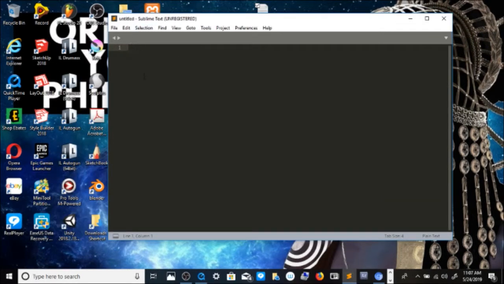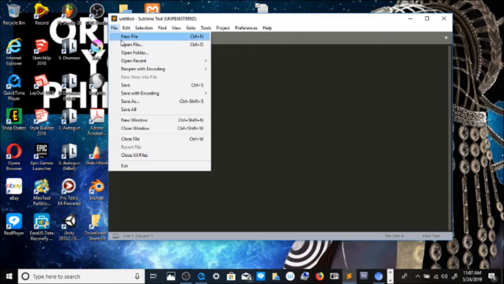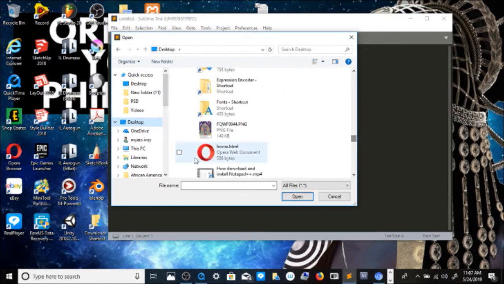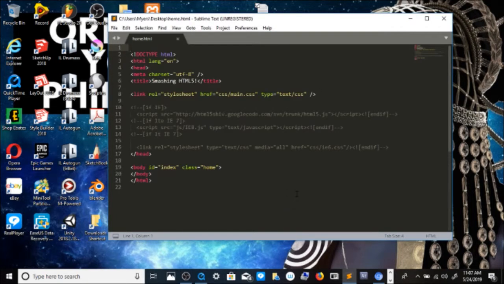Now to find the file, you just save. You go to File, Open. Where you find the file, we'll save it. Click on it. Click Open, and there you go.